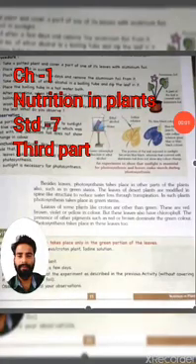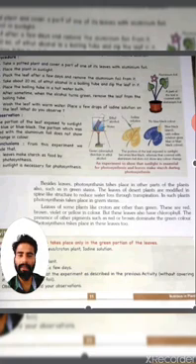Besides leaves, photosynthesis takes place in other parts of the plants also, such as the green stem. That means photosynthesis also takes place in the stem. The leaves of desert plants are modified into spine-like structures to reduce water loss through transpiration.